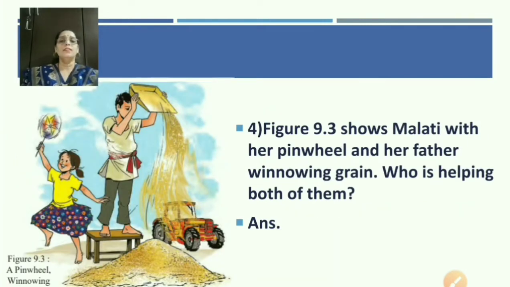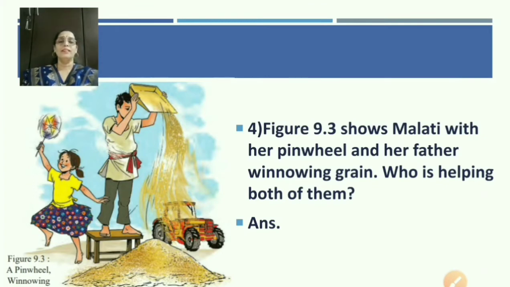Now the next. See figure 9.3. A pinwheel, winnowing. The question is, figure 9.3 shows Malti with her pinwheel and her father winnowing grain. Who is helping both of them?